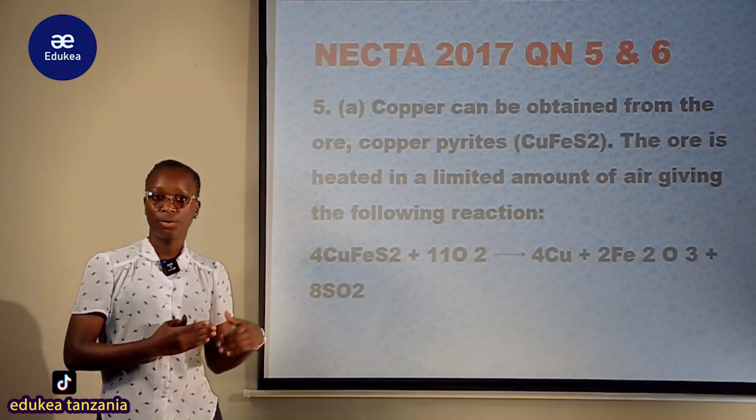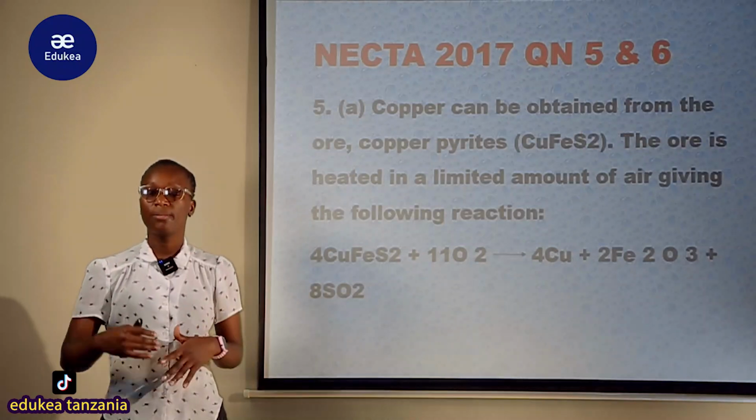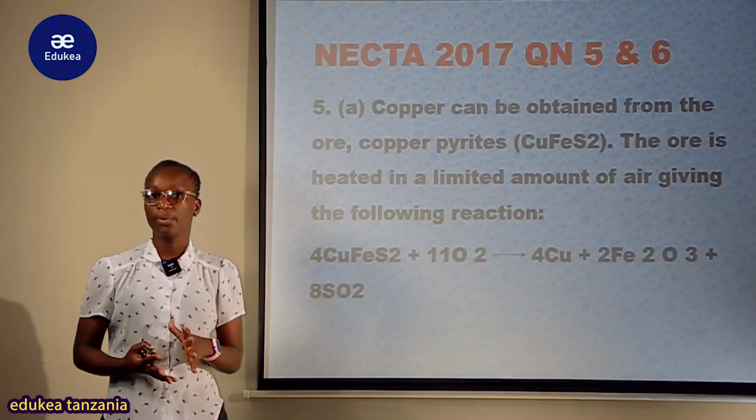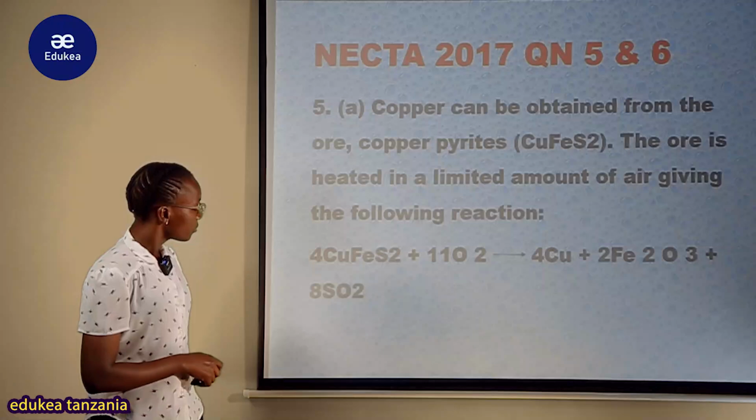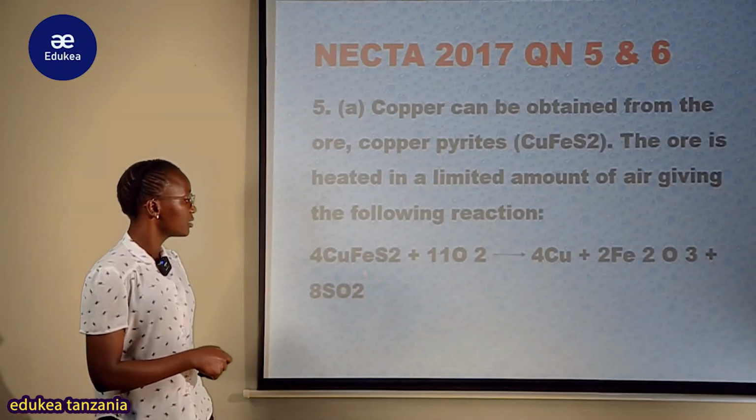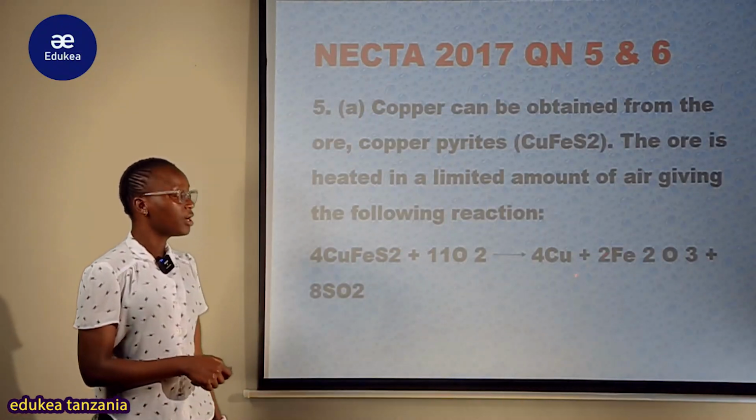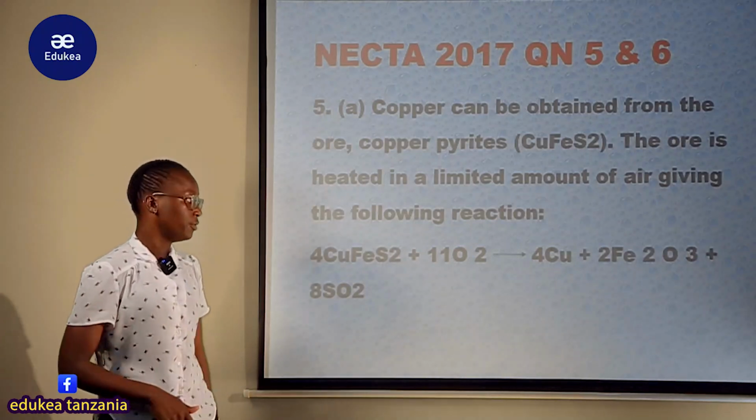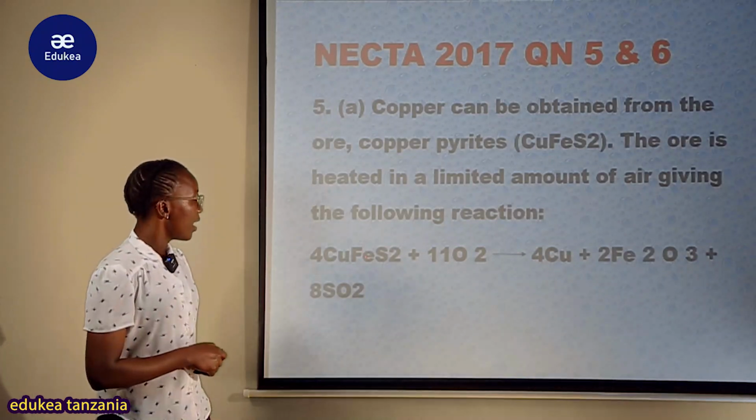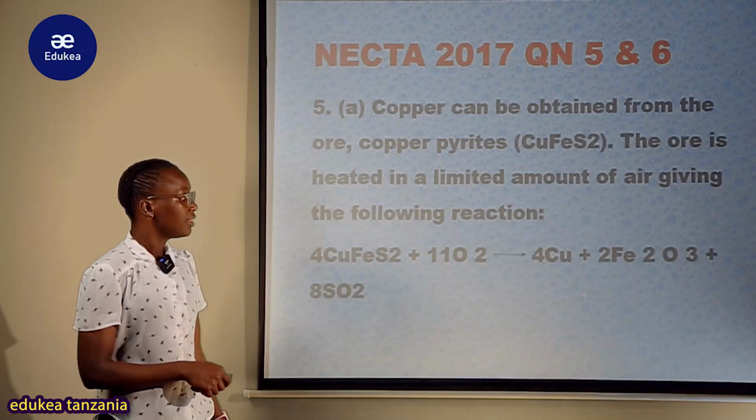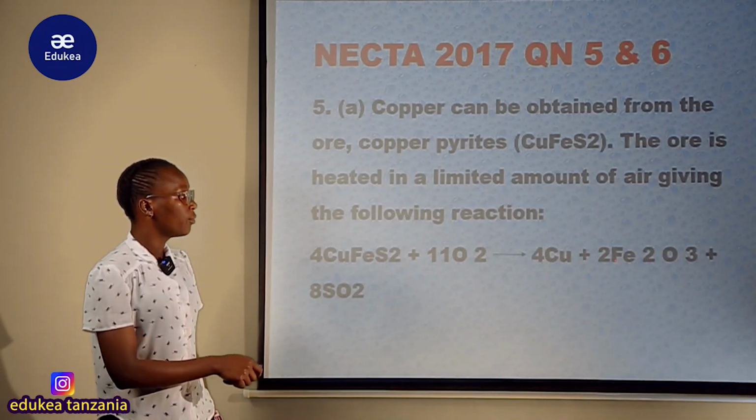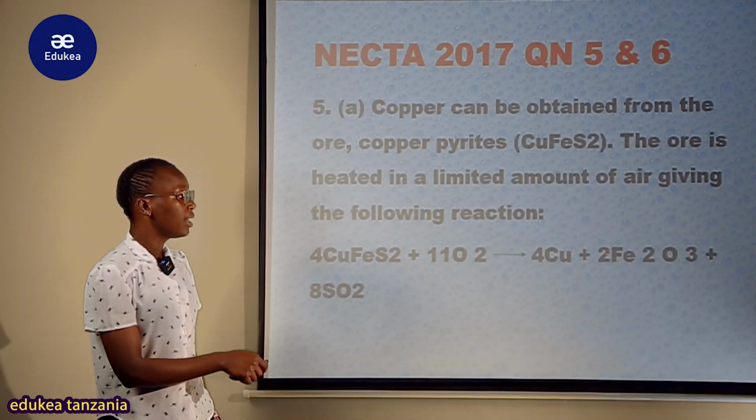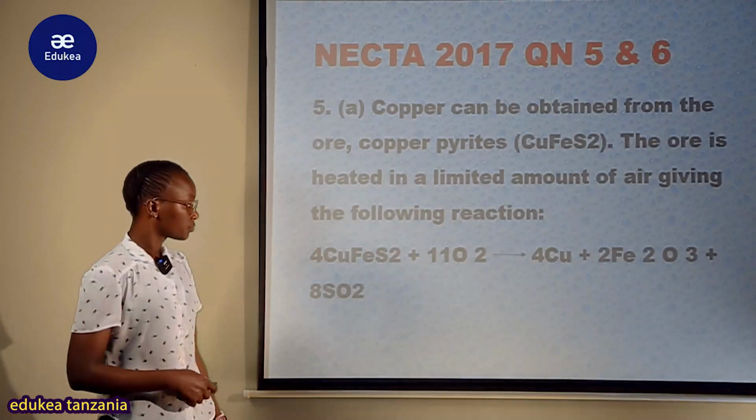If you have 5 coppers on the reactant side, make sure the product side also has 5 coppers. Therefore here we have 4 copper on the reactant side, and when we come to the product side we also have 4 copper. That's why here there is 4 and here there is 4. But when we come to iron, here we have 4 iron. There, there is 2, but here there is iron 2. Therefore 2 times 2 we get 4.